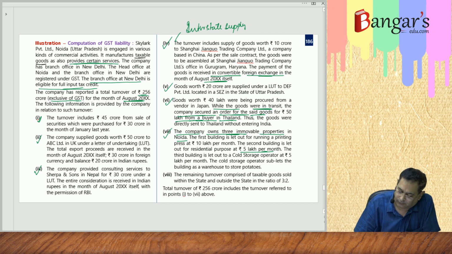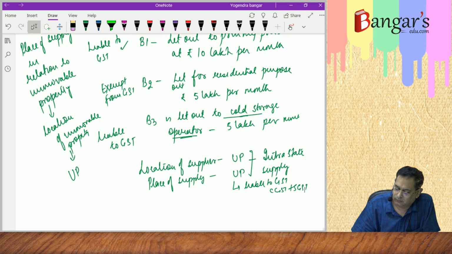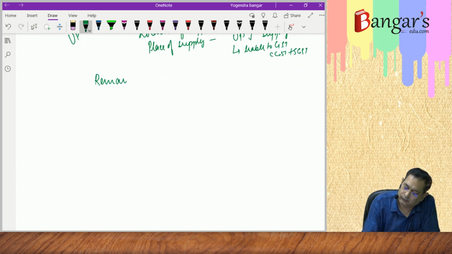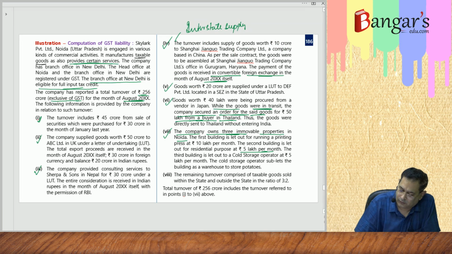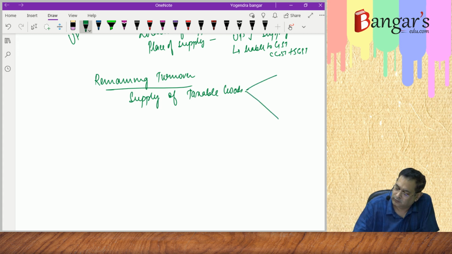Remaining turnover is basically the supply of taxable goods, which is intrastate and interstate. 3:2 is the ratio.